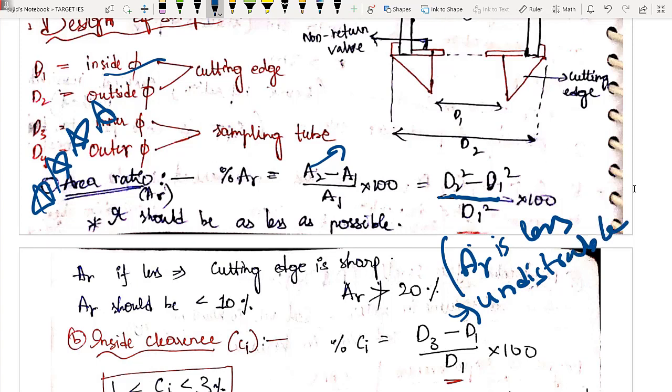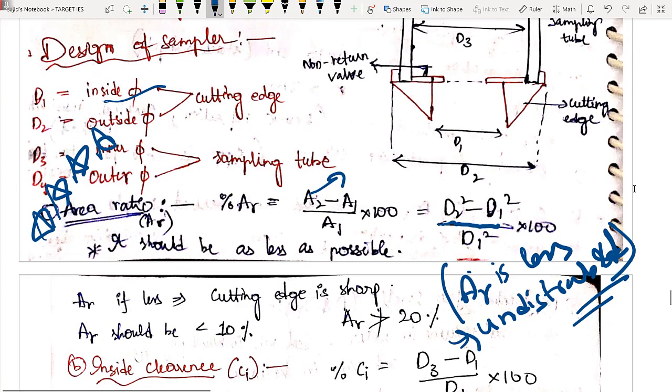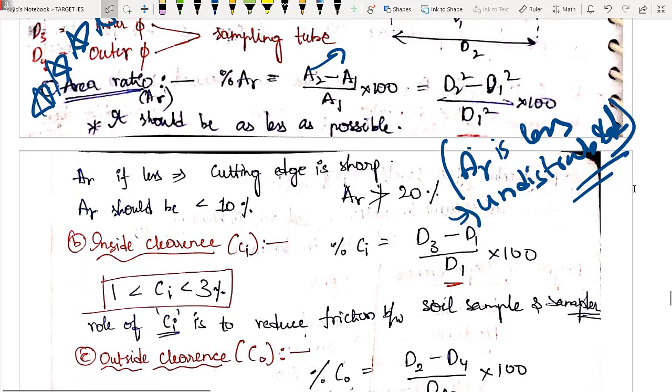If AR ratio is more, that means our soil sample is disturbed. I hope it is very clear for you. So our area ratio should be as less as possible, and it is nothing but related to that cutting edge. आपको direct substitution करना है, d2 square minus d1 square, outside diameter square minus inner diameter square divided by inner diameter square into 100 कर लेना, तो आपको area ratio आ जाएगा. area ratio कितना कम है उतना अच्छा है.